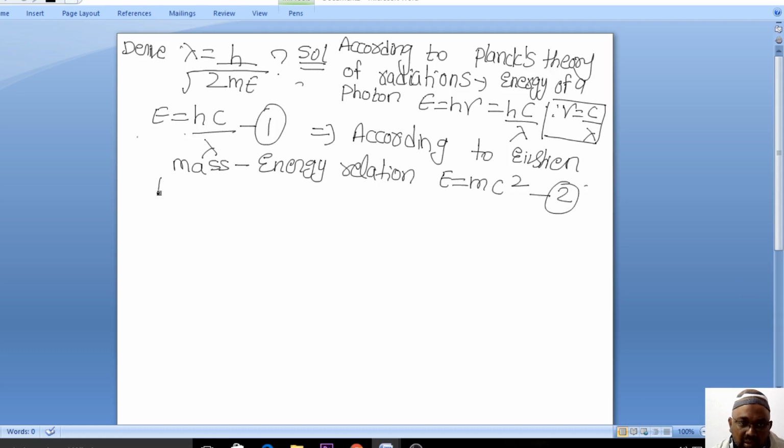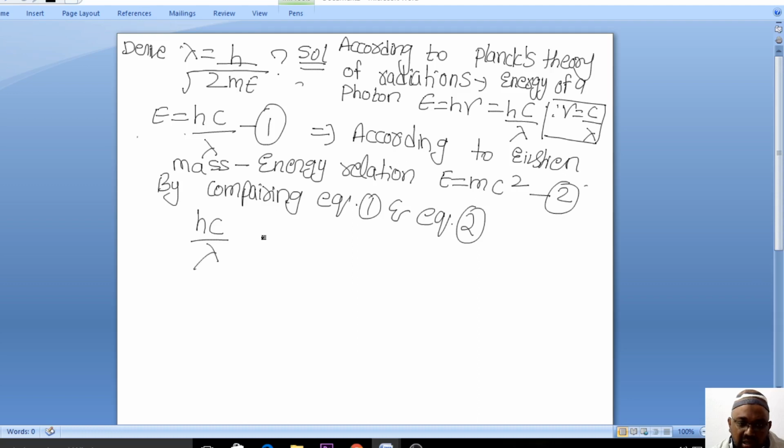Now comparing equation 1 and equation 2, hc by lambda is equal to mc square.